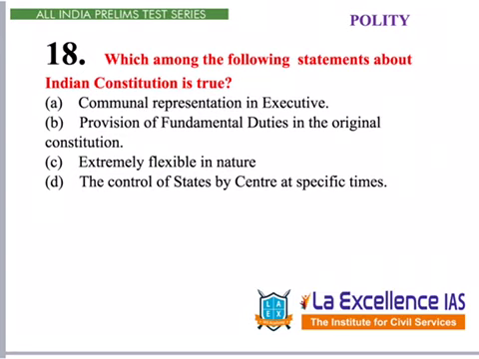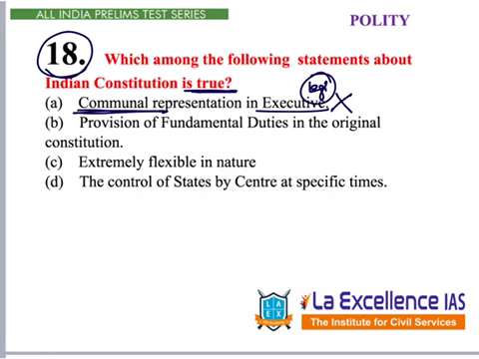Next question given under Polity is the 18th question. Let's see what the question says. Which among the following statements about the Indian Constitution is true? We need to identify the true statement. Let's go through the options. A says communal representation in the executive. Is it there in our constitution? No, never. Communal representation was there earlier, prior to our Indian constitution, during British India, not in the executive, but it was there in legislature, but now we don't have it.